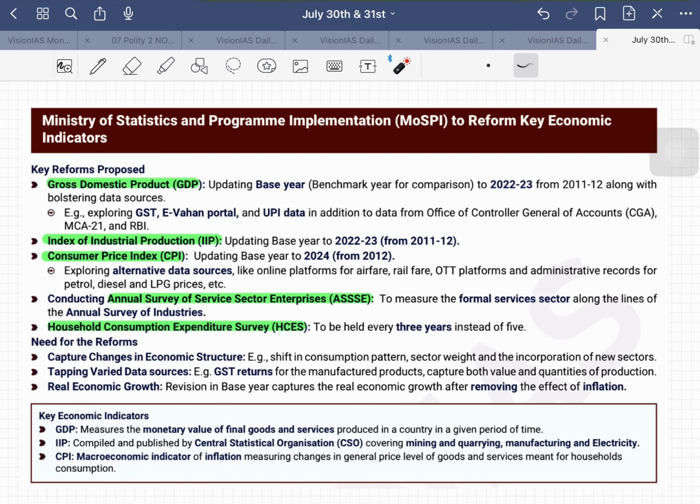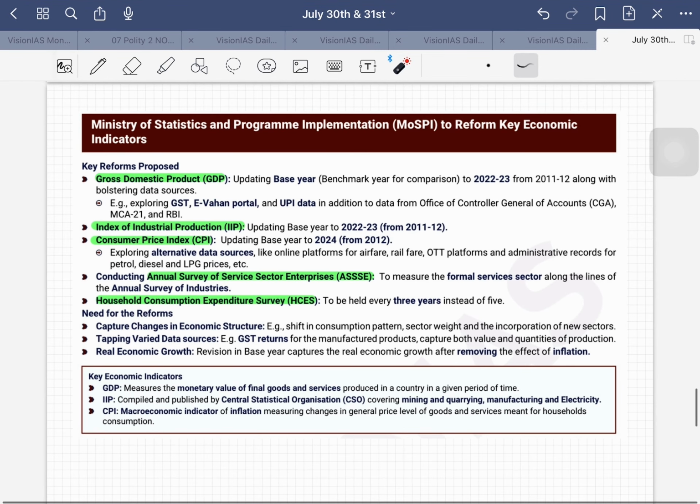And for service also we have, industries also we have, and now we are trying to have it for service sector enterprises. And household consumption expenditure survey used to happen every 5 years, now they are trying to do it every 3 years. These are all the changes that are being brought up as key economic indicators.